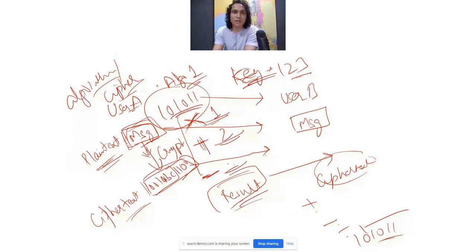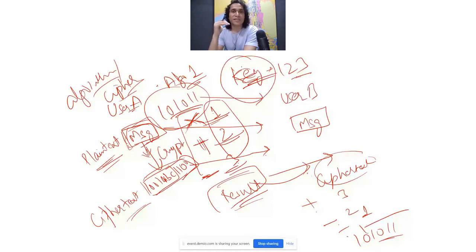So I'll multiply it by 1, and then I will add 2, and then I will subtract 3. So this is the key, and this has to be kept secret, because when user B receives this message, user B will try to reverse the whole process using the same key. So user B will then first add 3, and then subtract 2, and then divide by 1, right? So algorithm is public, but something has to be kept secret so that the unauthorized individuals cannot read the message, and that secrecy comes from key. All right.